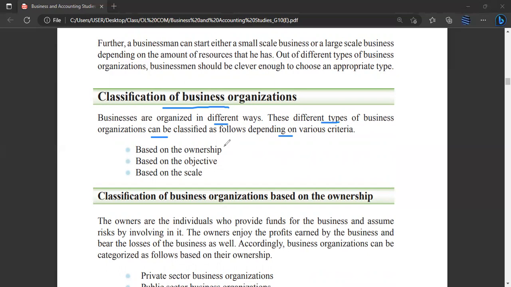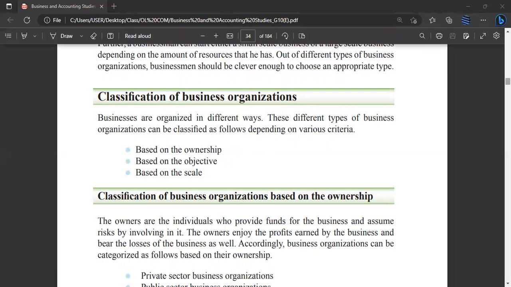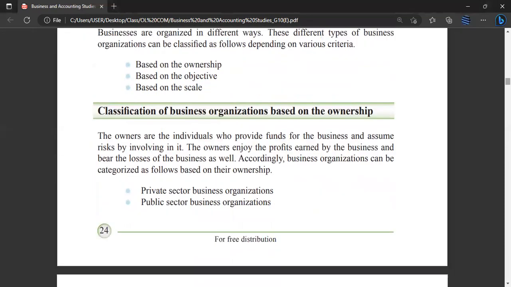First one is based on ownership. Based on ownership, we can classify the business organizations. The other one is based on the objective. Next, based on the scale. Now we are going to discuss one by one. So nothing to worry. The first discussion is going to be the classification of business organizations based on the ownership. So how can we classify the business organization based on ownership? We'll look into that now, guys.